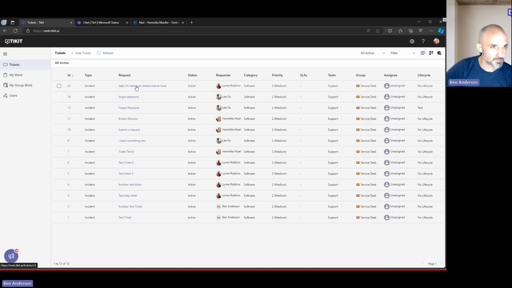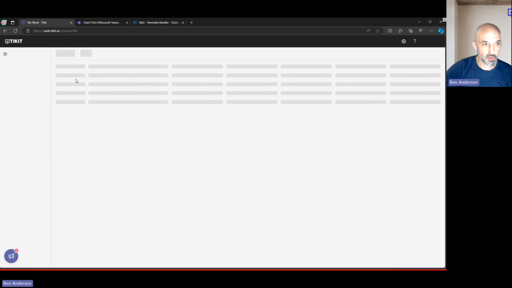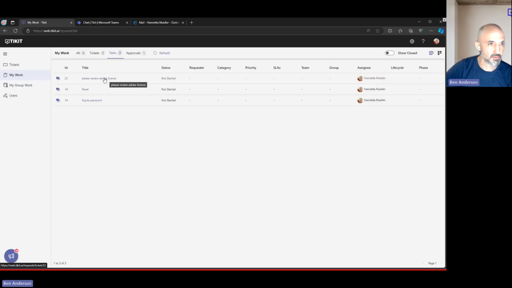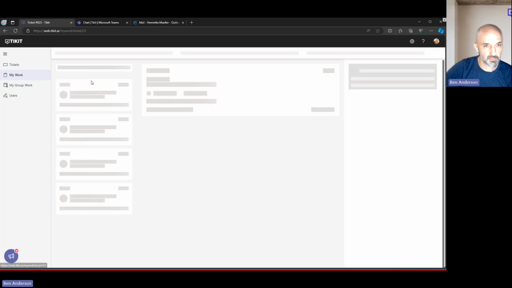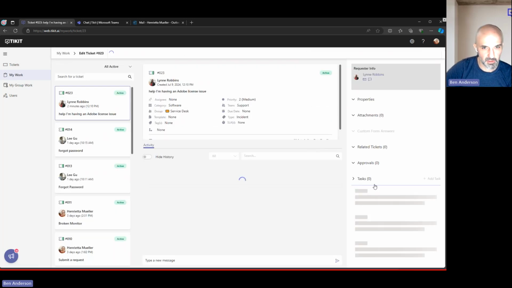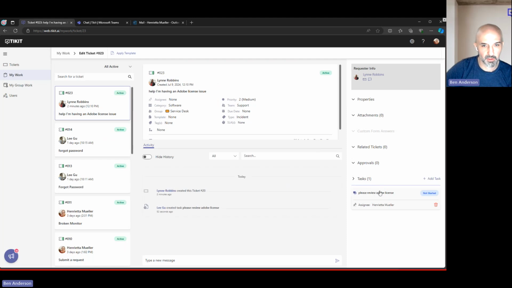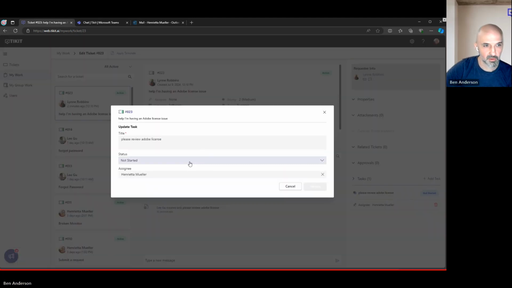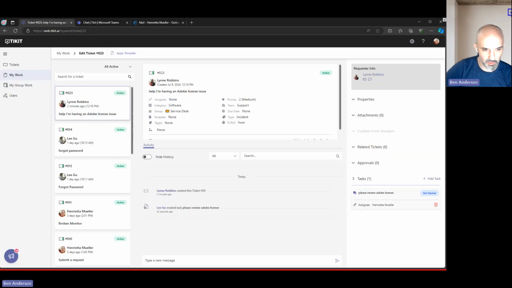We could also maybe look at my work. Maybe she saw the task come through in her work pane. There it is. She could open it. We'll take Henrietta straight into the ticket where she could see that task populate here, and of course, could complete it. But before we do that, I wanted to show one thing, just in case.